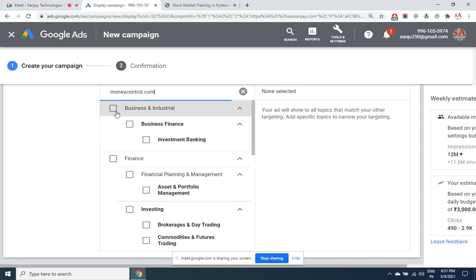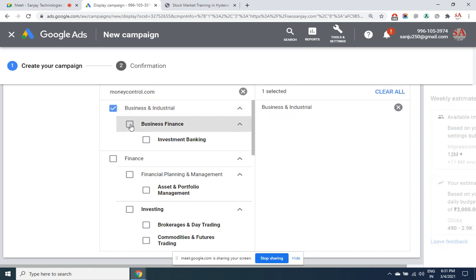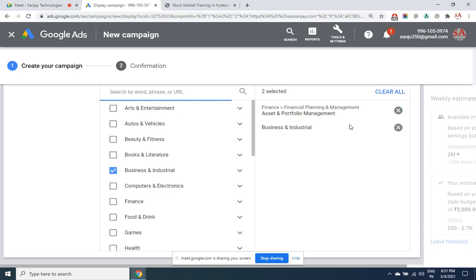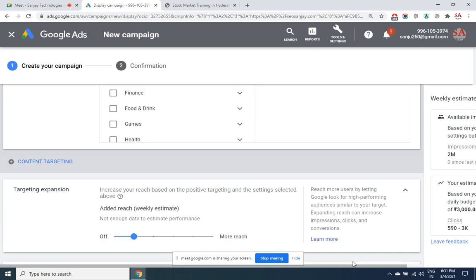So I want to display ads in all the websites which are based on business. These are subcategories, these are main categories. Business and asset and portfolio management. And then I wish to display ads in specific websites also. So for that I go with the next option. Let me go down.